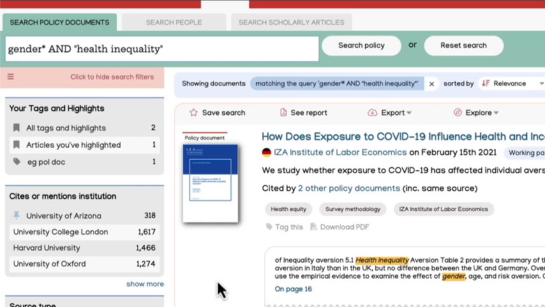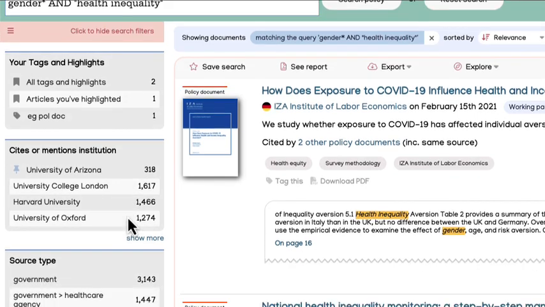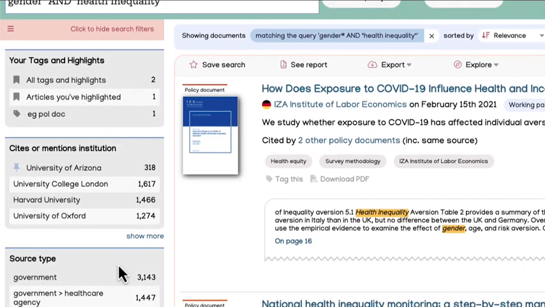So it looks very similar to a lot of other academic databases. You can see we've got almost 5,000 results for that particular search query, and we've got our filters along the left-hand side. Now, if you have an institutional subscription, the institution that you belong to will be at the top, so it's a quick way of filtering things to see just your own institution's policy impact. And then you have lots of other filters as well.